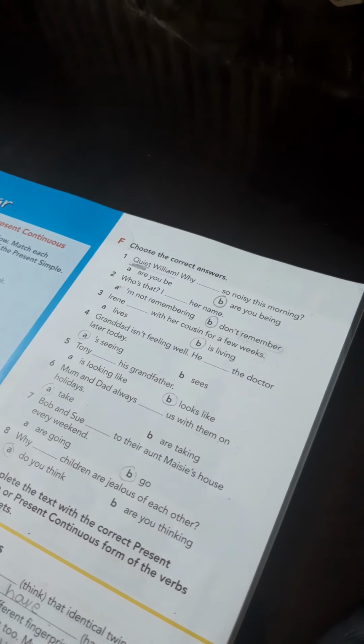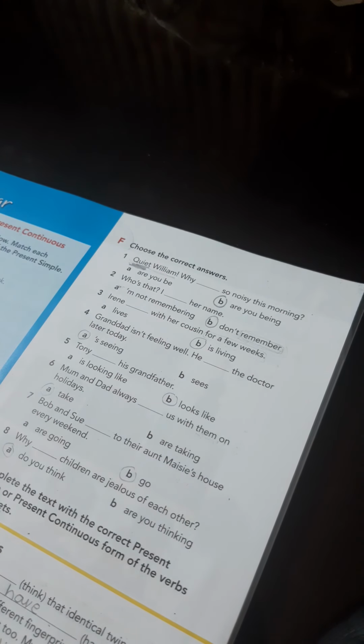Number 2. Who's that? Her name. I'm not remembering or I don't remember. Notice that remember is a stative verb, okay? And we cannot add ing here in this sentence. That's why who's that? I don't remember her name. Means that I can't remember her name.